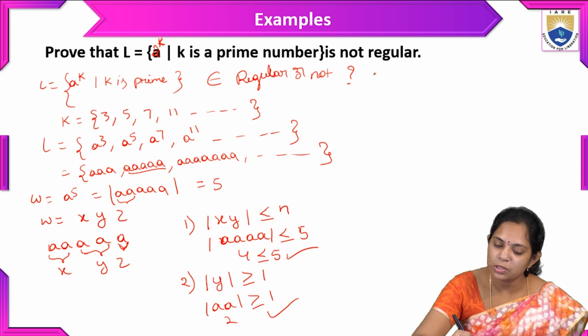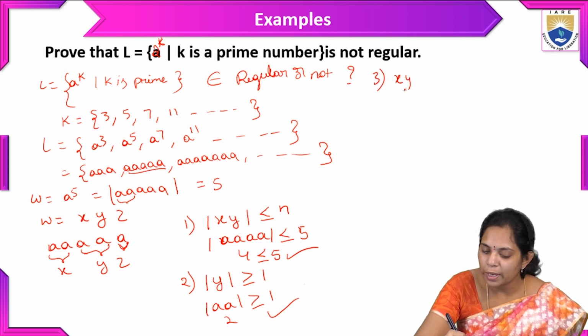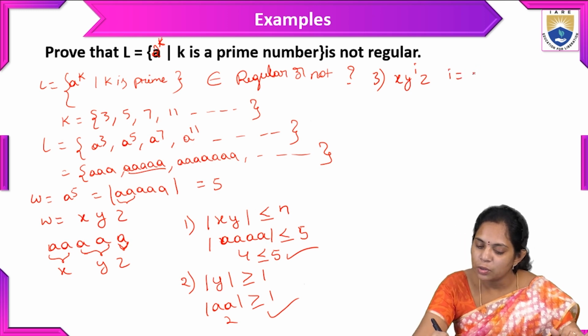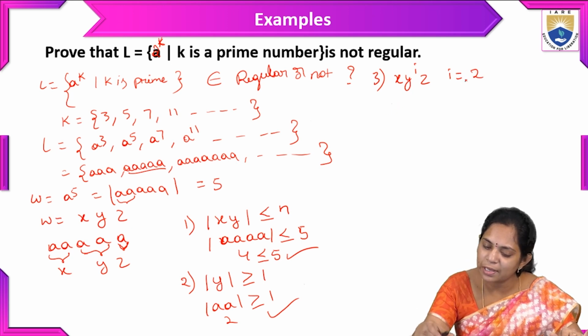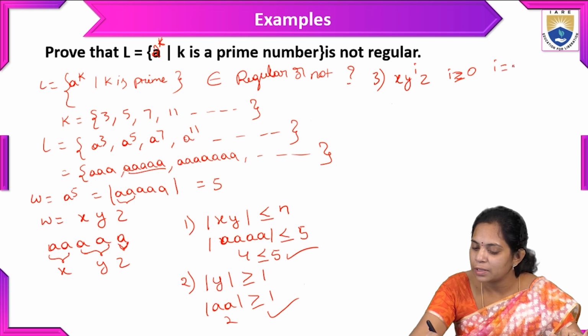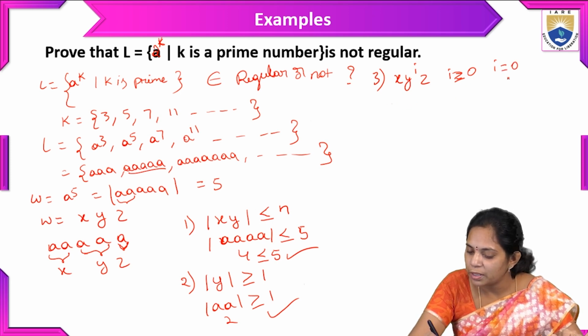And one more, the third condition, is about x y power i z, and here what value of i do we have to take? If you take i equal to 2, or we'll start from 0. We just stated that i is greater than or equal to 0. So we will take i equal to 0 and we will prove whether the given language is regular or not.